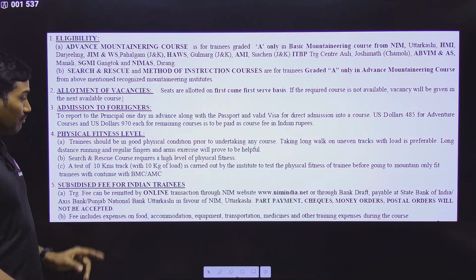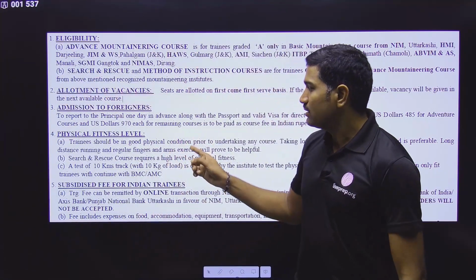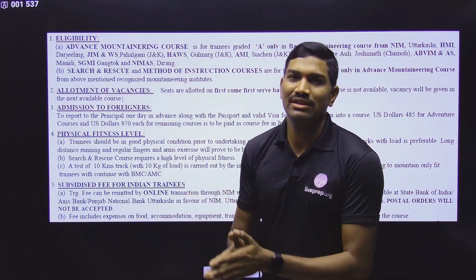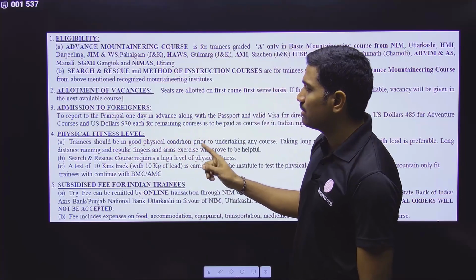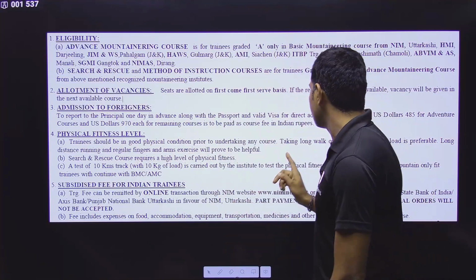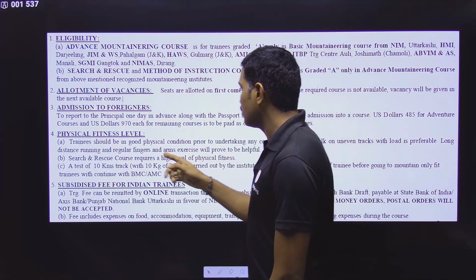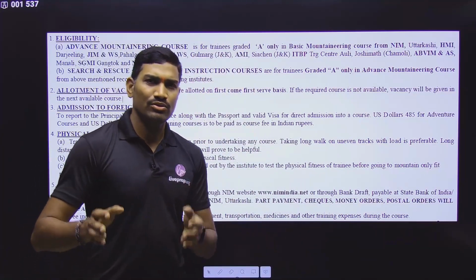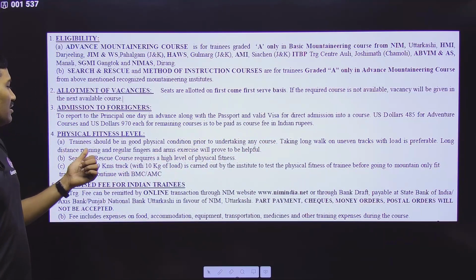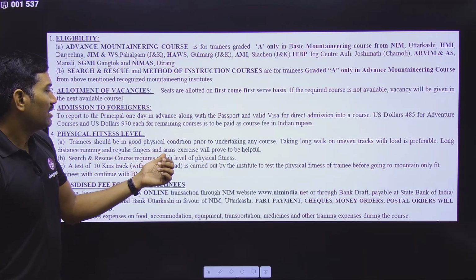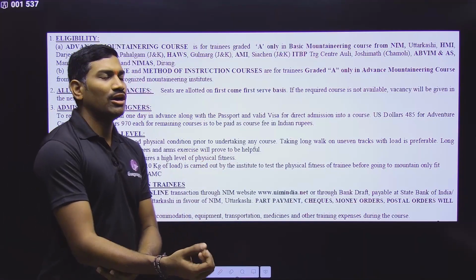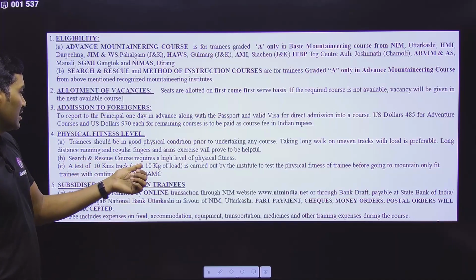Next one, physical fitness level. Please observe this particular one. Regarding the physical fitness, at different locations they have given information, and many of us who are trying to apply for this, our main focus is this one also. Here also they gave some information. Trainee should be in good physical condition prior to undertaking any course. So we should be physically fit. And taking long walks on uneven tracks with load is preferable. That means you start walking with some luggage also. Regarding this, separately at the end of the video I will talk. And long distance running and regular fingers and arms exercise will also prove helpful. So running is for leg strengthening, and for arm strengthening also we need to do some exercise.